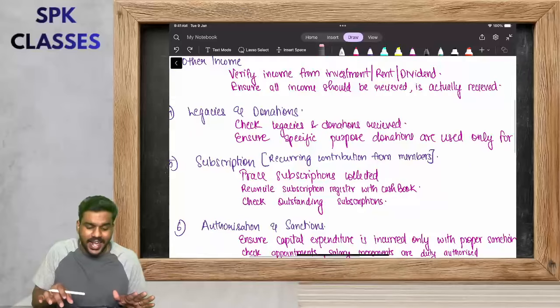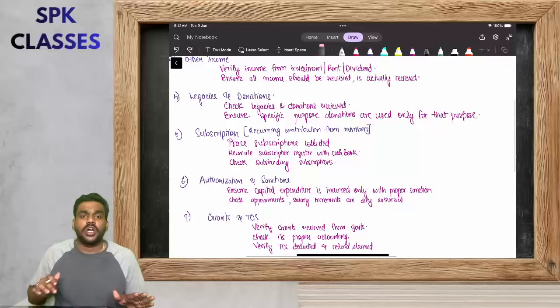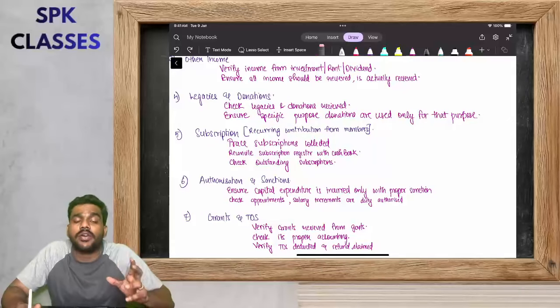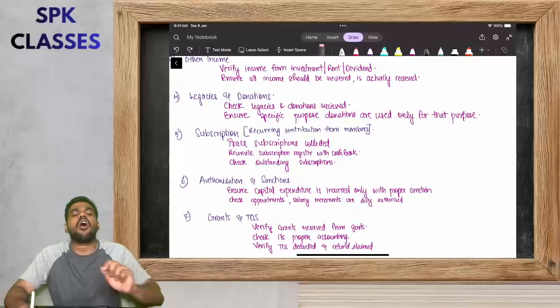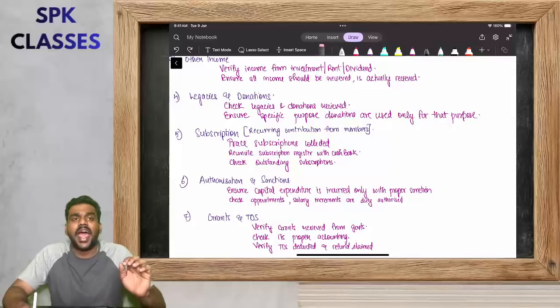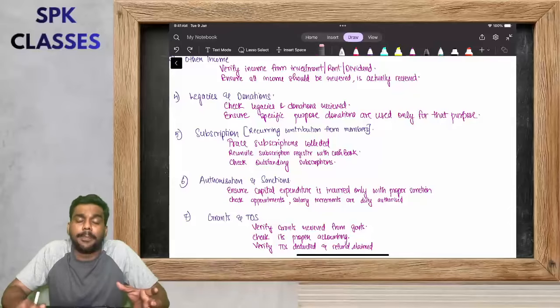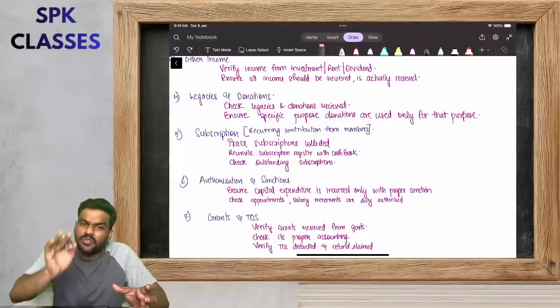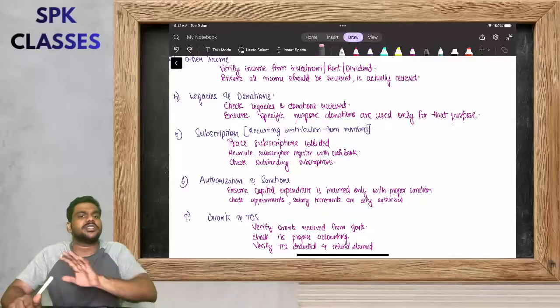Now, fourth point is legacies and donation. What is legacy? Now, how are we going to verify legacies and donation? Check all the legacies and donations received. And in case of specific purpose donation, make sure that amount is utilized only for that particular purpose. Okay, so this is all about the 4 points.